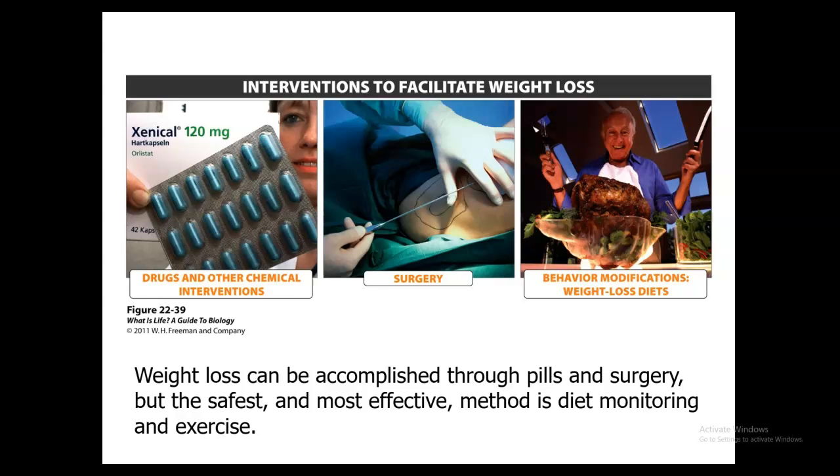So with the fad diets, there's no evidence that these major diet programs are reliable and lead to long-term weight loss. Like I said, most of the time you do gain that weight back. 4 reasons that they tend to fail. Well, 1, it focuses on rapid weight loss rather than reduction.